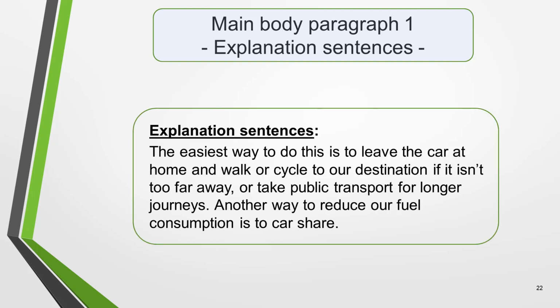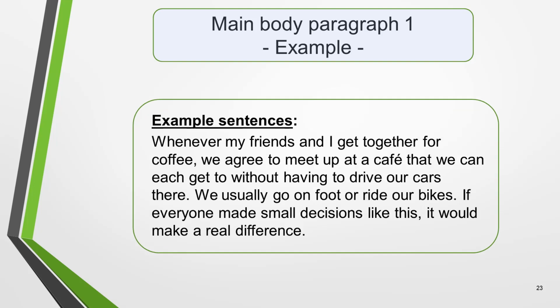Next, we must write the explanation sentences that develop the idea. For example, the easiest way to do this is to leave the car at home and walk or cycle to our destination if it isn't too far away, or take public transport for longer journeys. Another way to reduce our fuel consumption is to car share. Finally, we add an example to support our main point.